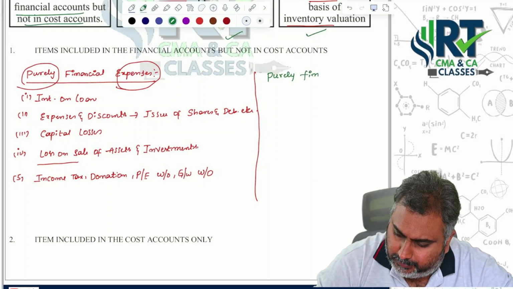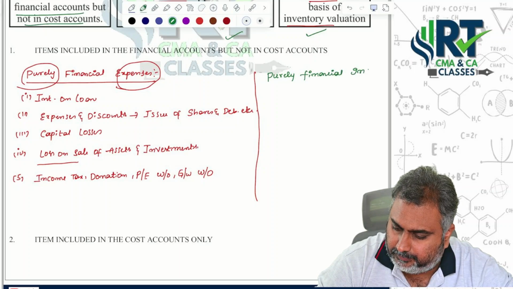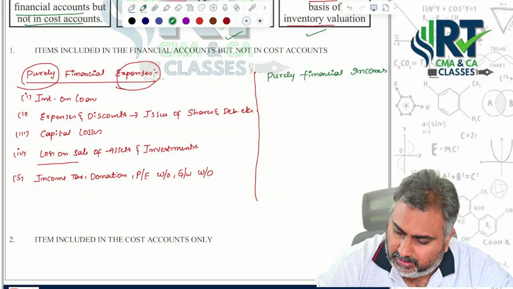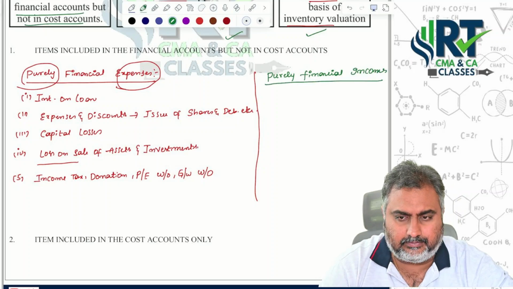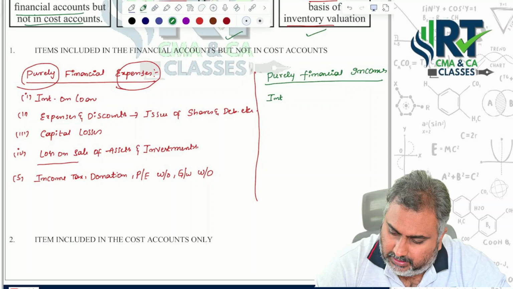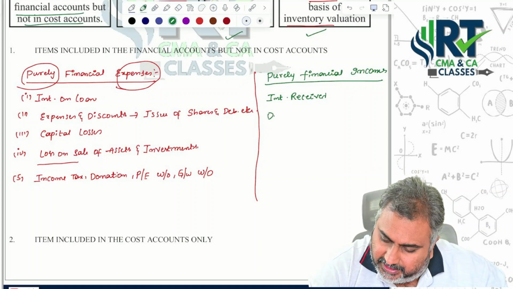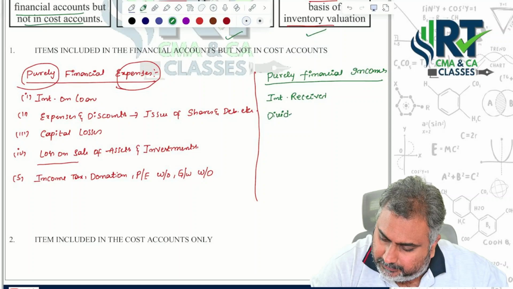Purely financial incomes. What are those? Interest received, dividend received.